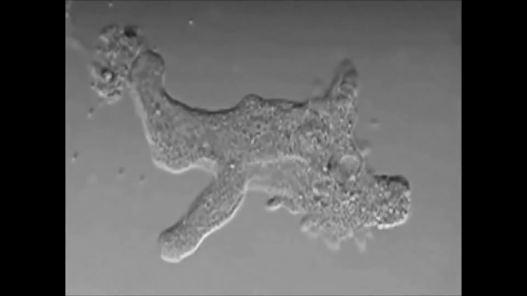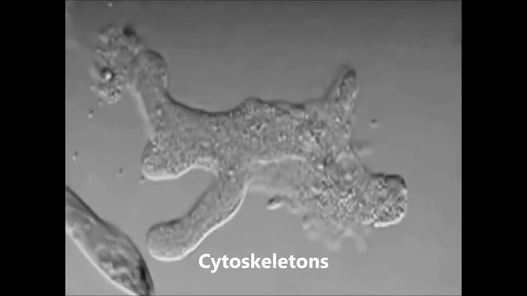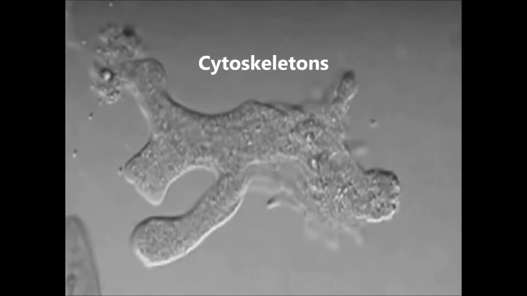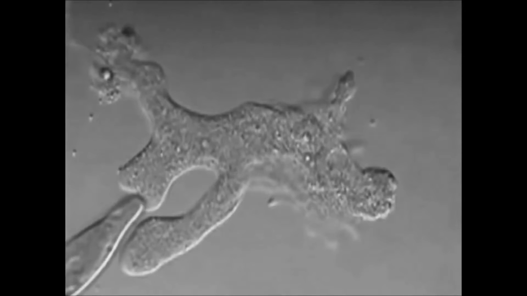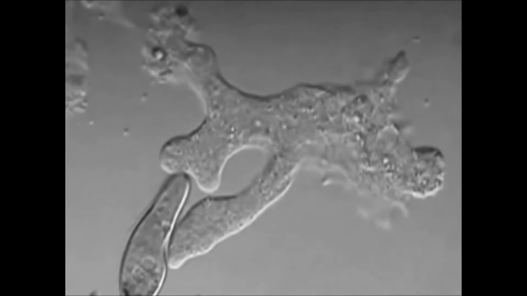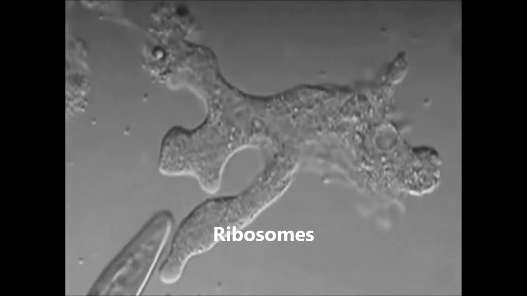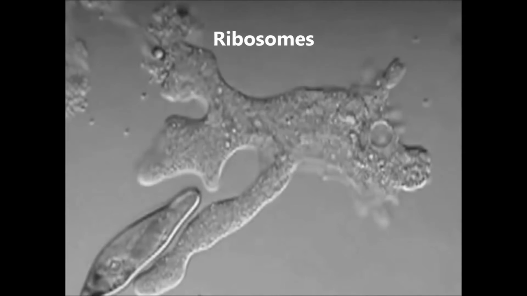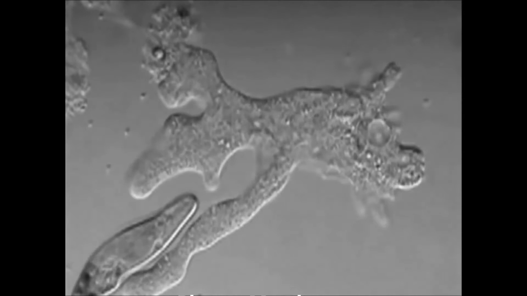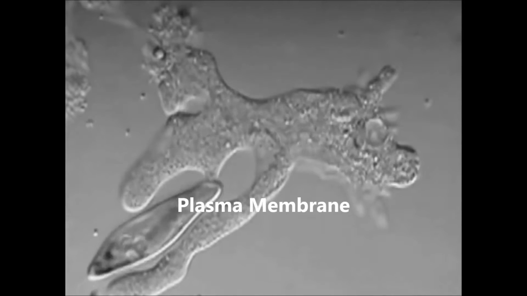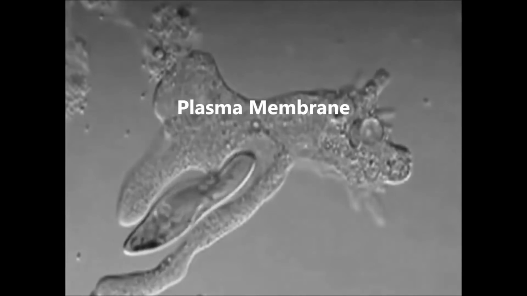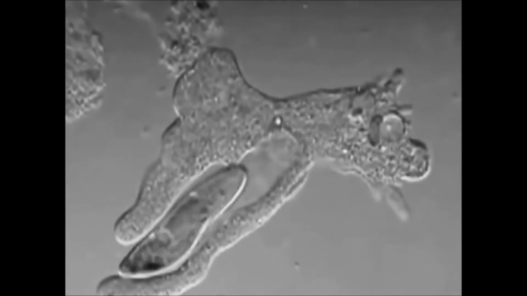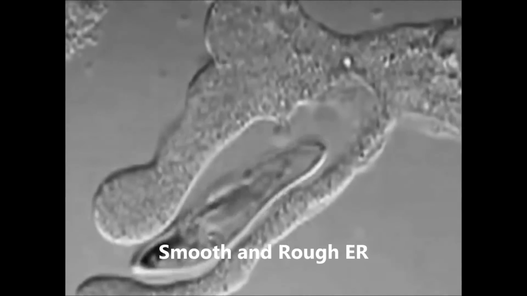Next, they both have cytoskeletons. In the animal cell, it was compared to the New York City roads, and in the plant cell, it was compared to the structural supports of the buildings in Lawrenceville. They also both have ribosomes. In the animal cell, it was compared to construction workers, and in the plant cell, it was compared to factory workers. They also have plasma membranes. In the animal cell, they were compared to toll booths, and in the plant cell, they were compared to the Lawrenceville border.